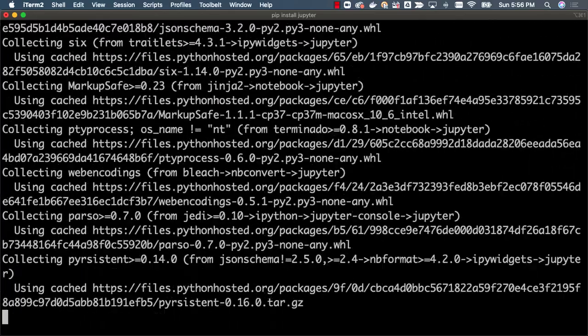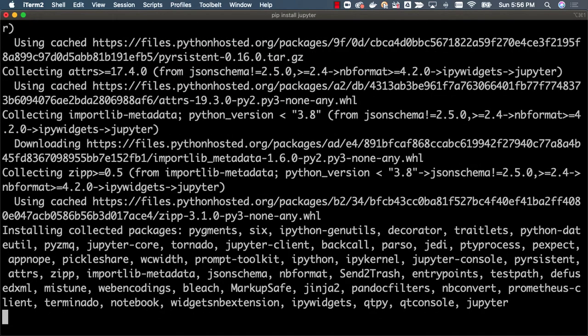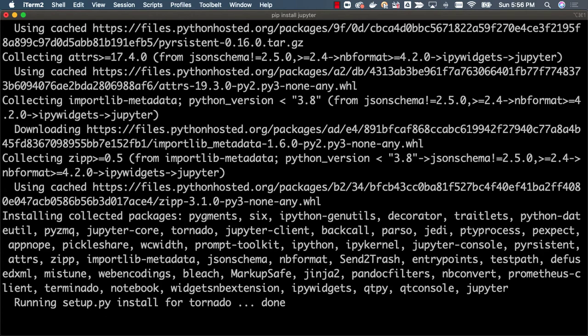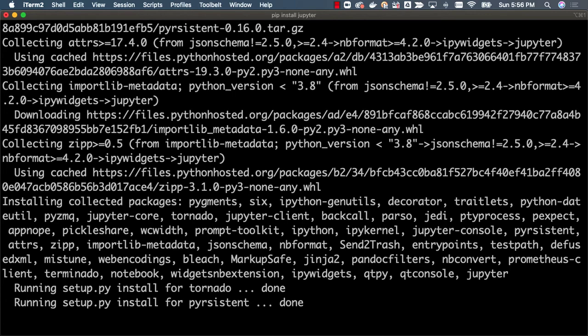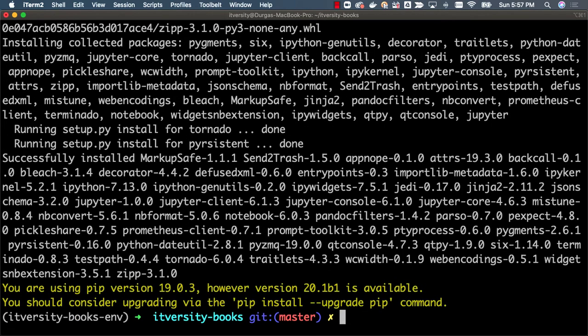You see it is installing Jupyter for this virtual environment. If you deactivate from this, Jupyter might not be available to you. So you need to make sure that whenever you run Jupyter to launch notebooks or lab, you run the source command to activate your virtual environment for this repository and then take it further. Otherwise, you will run into some issues which are a bit tough to troubleshoot. Always make sure you run the source command to activate the virtual environment. Make sure you are in the right virtual environment by referring to this, and then start using the Jupyter notebook to get the best out of my content without running into too many issues.